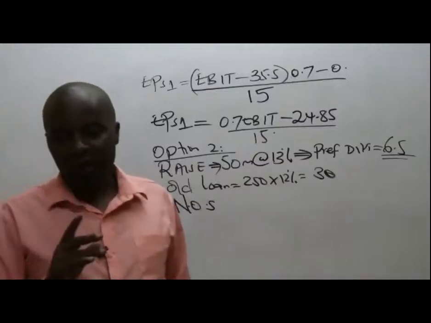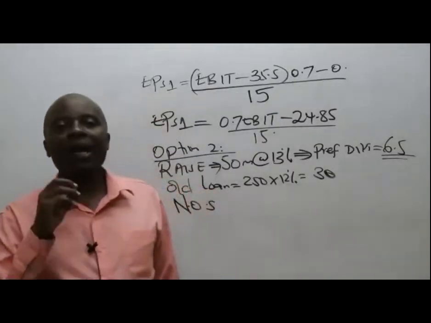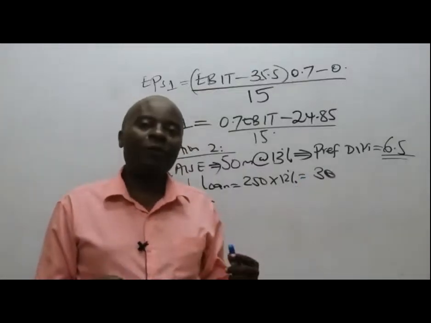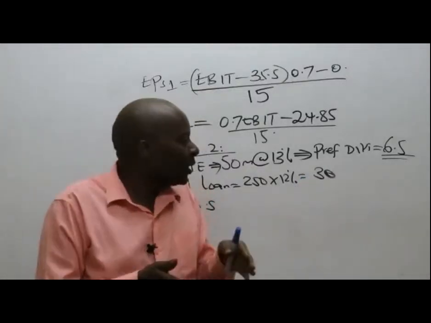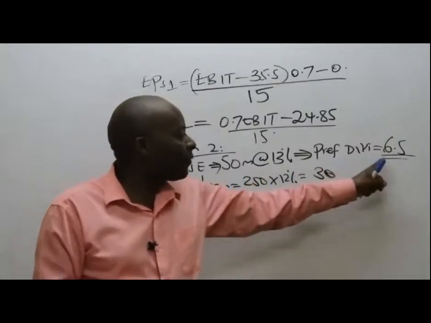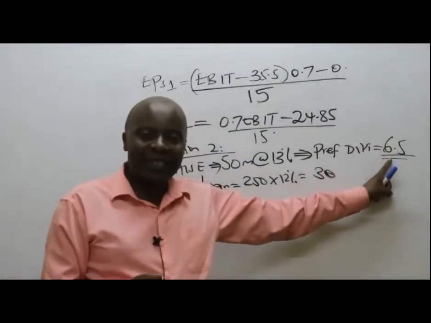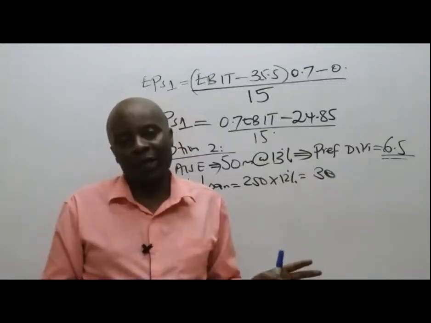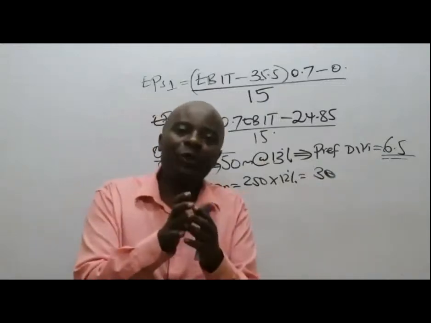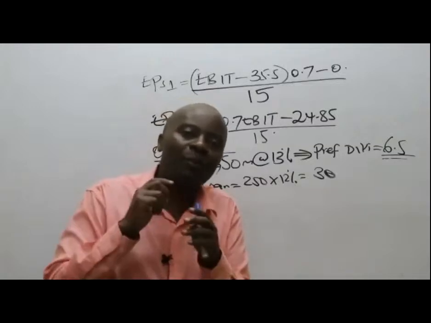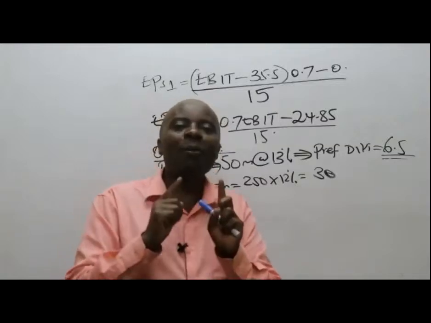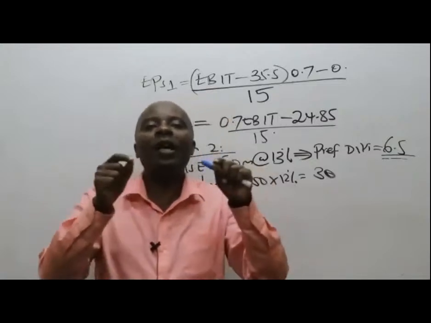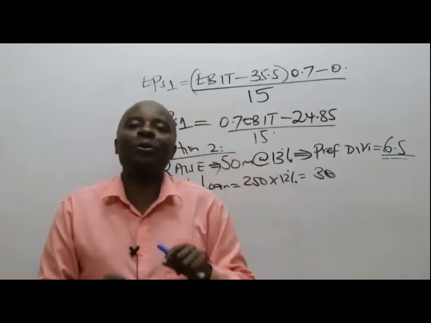Let me go back a little. I have seen a student make an argument, saying that interest should be 36.5. Please remember, this 6.5 is not interest. This is called preference dividend. It's something very different. If you mix it up with your interest, it means that you will be allowing it for purposes of tax, which will be very wrong. Remember, preference dividends are never allowed for tax purposes.